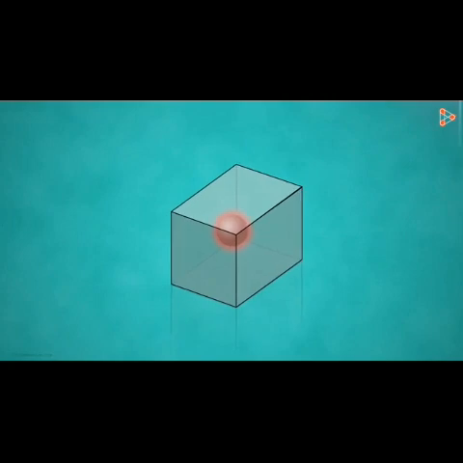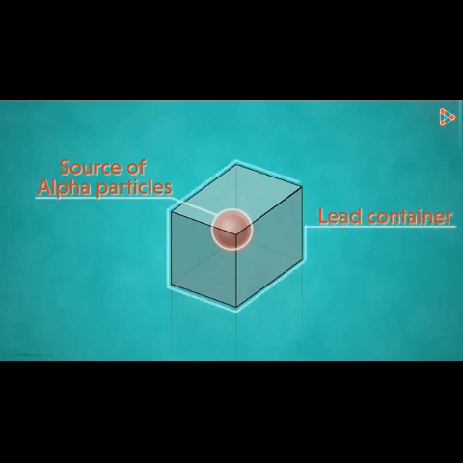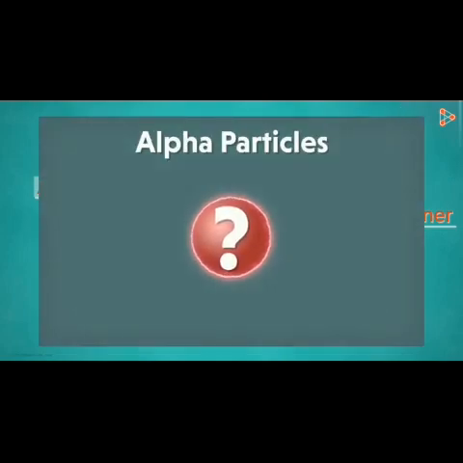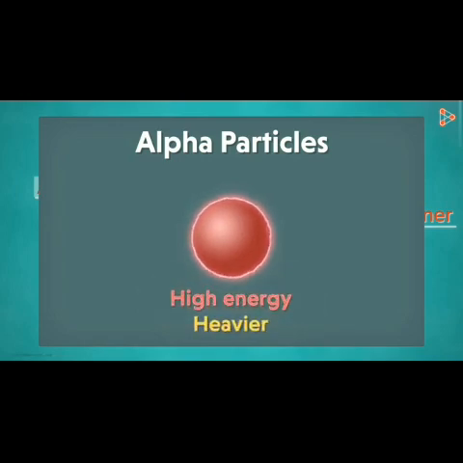As we can see here, he used a source of alpha particles locked in a lead container with a very small slit. This ensured that the alpha particles only came out through a small opening and travelled in a straight line. But why did he select alpha particles in the first place? Well, the alpha particles had high energy and were heavier as well.